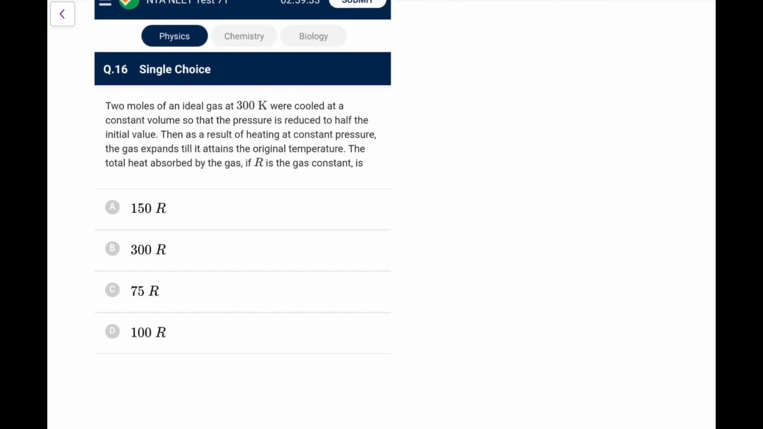Next one. You have 2 moles of a gas at 300 Kelvin, cooled at a constant volume so that the pressure is reduced to half the initial value. Okay, so volume is constant, pressure is reduced to half, so temperature will also be half. So that also becomes 150 for sure. Then as a result of heating at constant pressure, gas expands till it attains the original temperature. The total heat absorbed is.